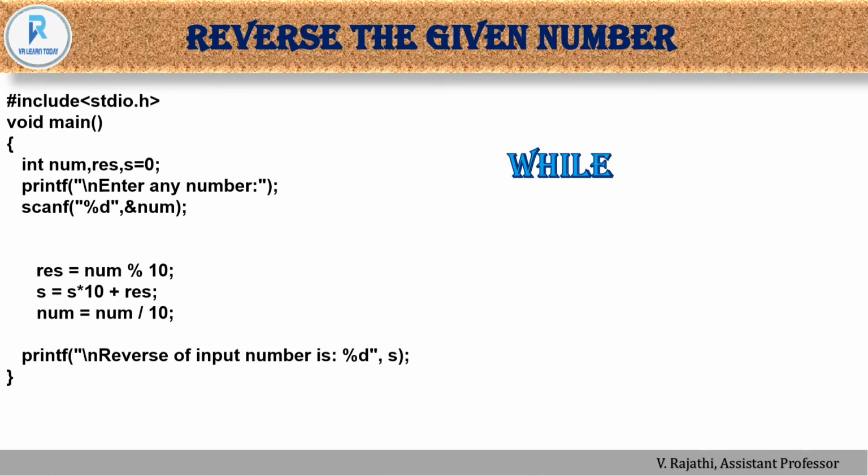So this is the reverse of a number by using the while loop. As usual, header file, main function, and the declaration part, and we are just getting the value from the user, and then we are using the while statement. Inside the while loop, we have the statements, which we can call the body of the loop. After the process, we are printing the reverse of the number s. So this is the corresponding output. If you give 1, 2, 3, it will reverse the number to 3, 2, 1.